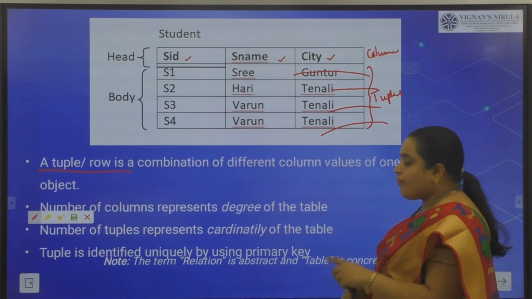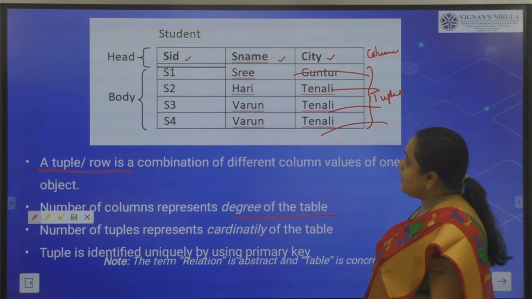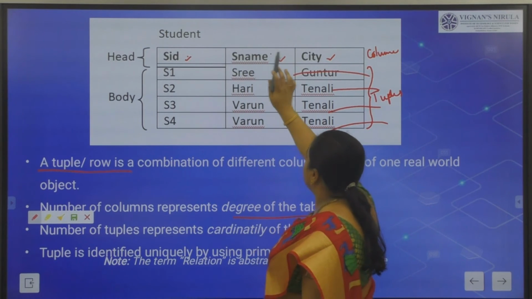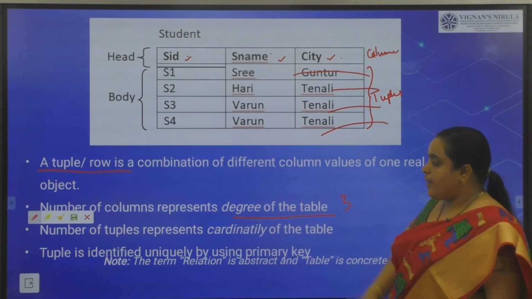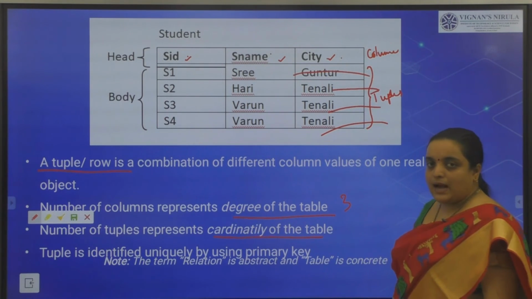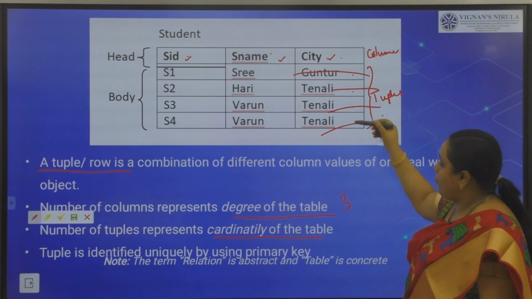The number of columns represents the degree of the table. So, what is the degree of this table? 1, 2, 3. So, the degree of the table is 3. The number of tuples represents the cardinality of the table. What is the cardinality of this table? 1, 2, 3, 4.